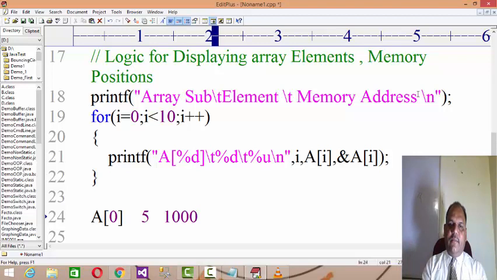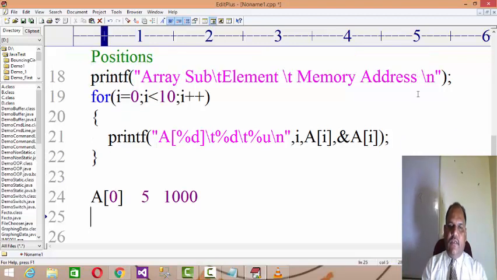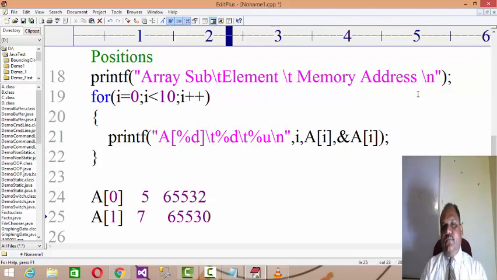Then a of 1 may have 7 as data, and certainly you will find addresses like 65532 and 65530. So the array elements will occupy consecutive memory locations.